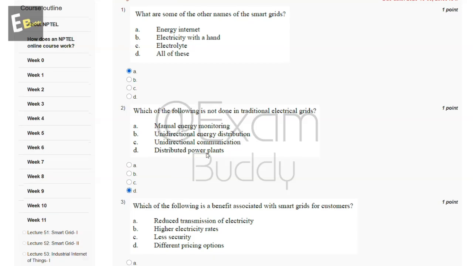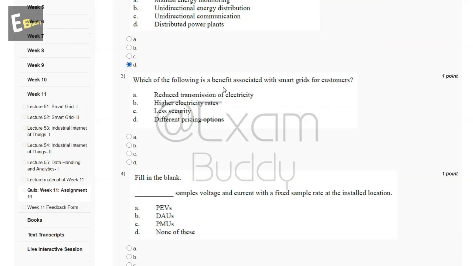Now let's go to our question number 3. Which of the following is a benefit associated with smart grids for customers? So these are the options, and the answer of our third question is D, different pricing options.